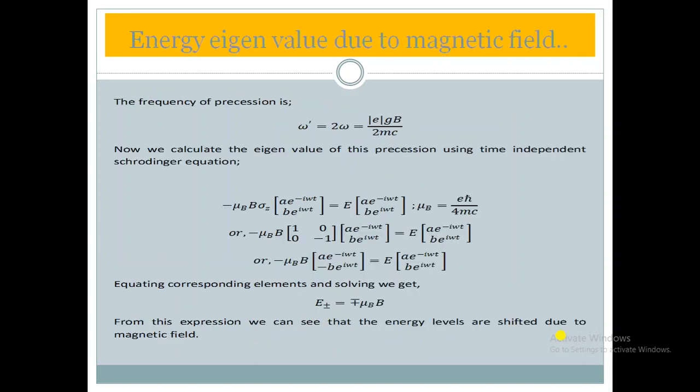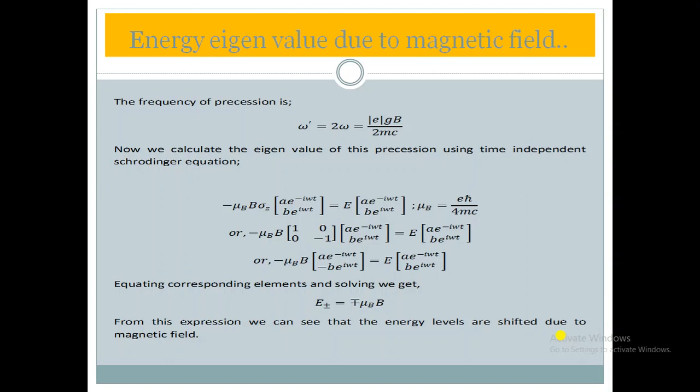Now what remains at last is that we have to calculate the energy eigenvalue, or how the energy of an electron would be. Will it be equal to the previous value as in the absence of a magnetic field, or will it be a little bit different from that? Our aim is to calculate that. And before that we will calculate the